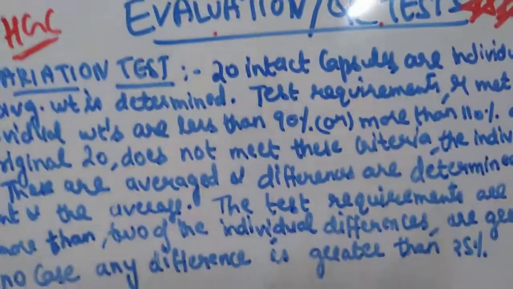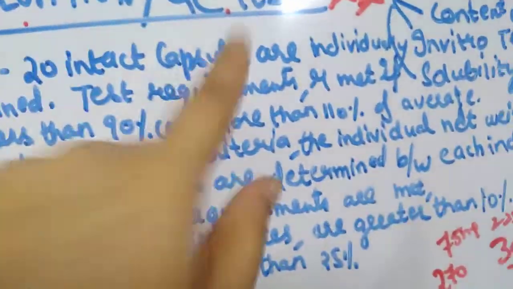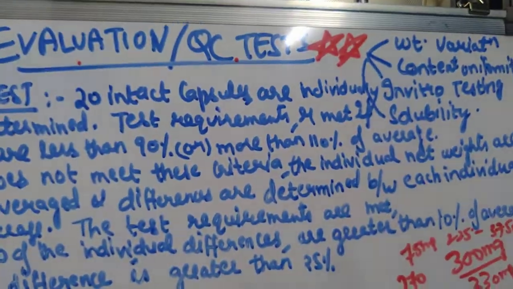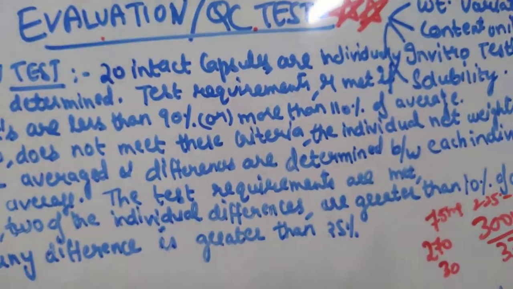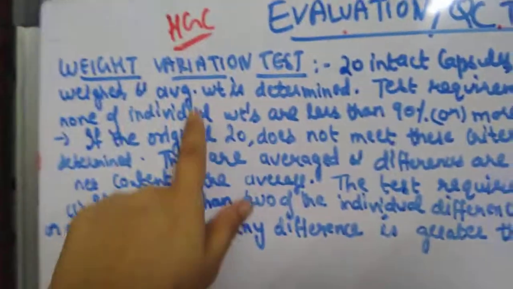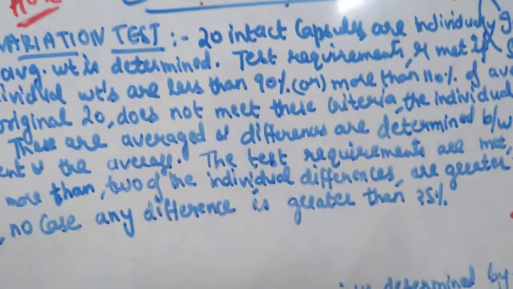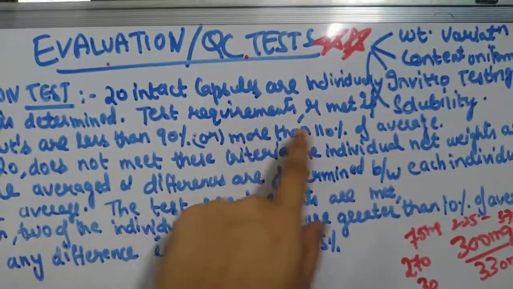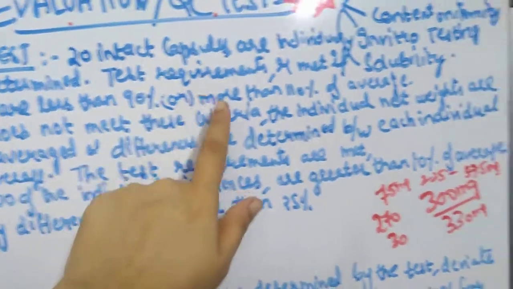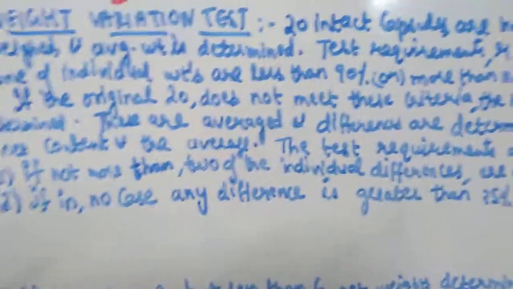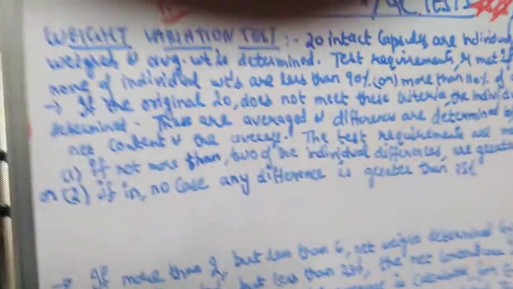In this, what you will do is you will take 20 intact capsules and you will weigh them individually. Similar to your tablets, you will take 20 capsules and weigh each capsule individually. Then you will determine the average weight of the capsules. Test requirements are met if none of the individual weights are less than 90% or more than 110% of the average weight. So let me explain this to you.